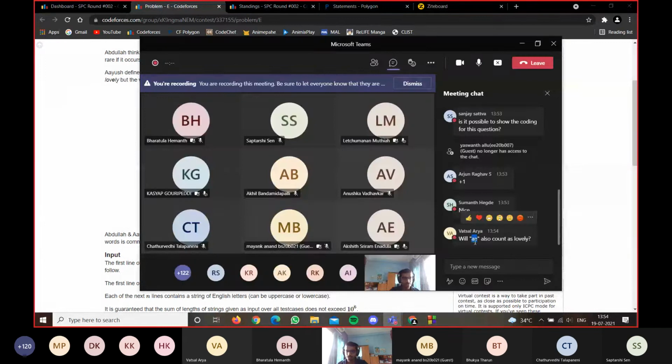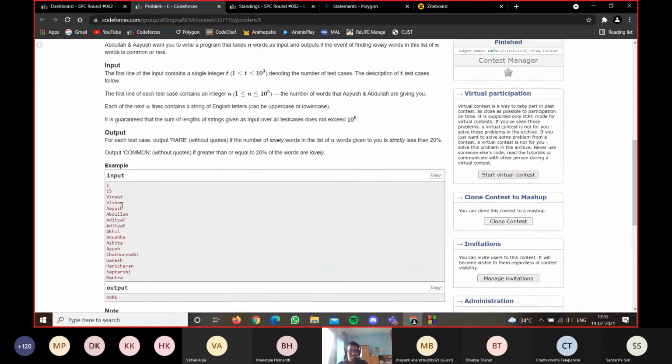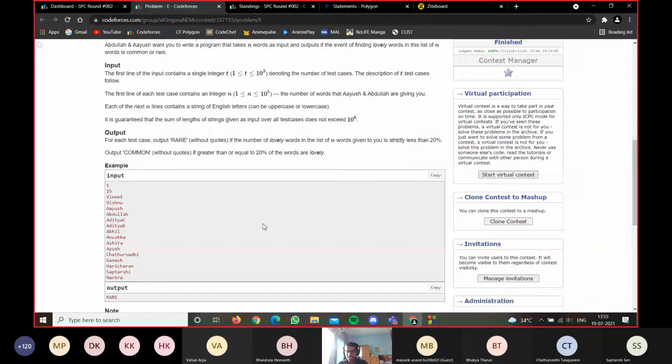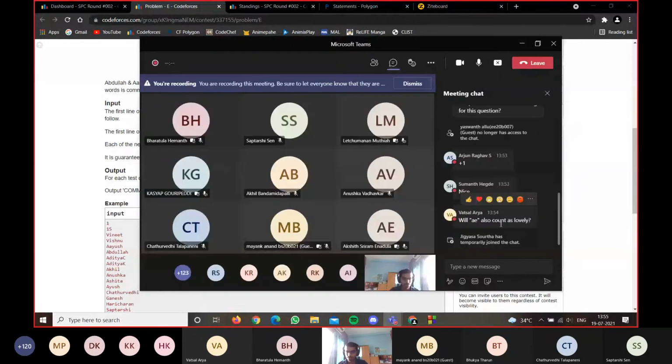Yeah, AE will count as lovely because you have A and E together. Two vowels need not be the same vowels. Okay, Ayush, yeah, two vowels need not be the same. So the word "please" is also a lovely word, right? So I guess that doubt's clear.